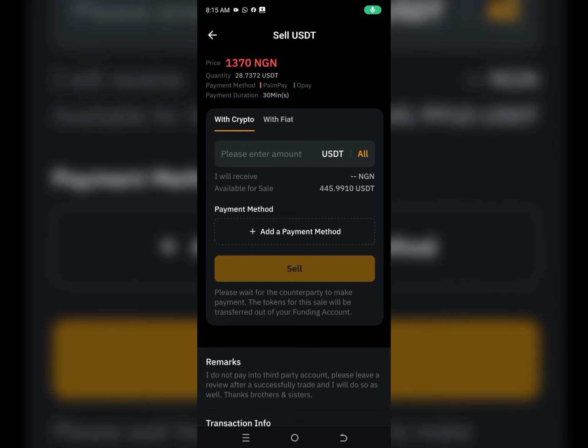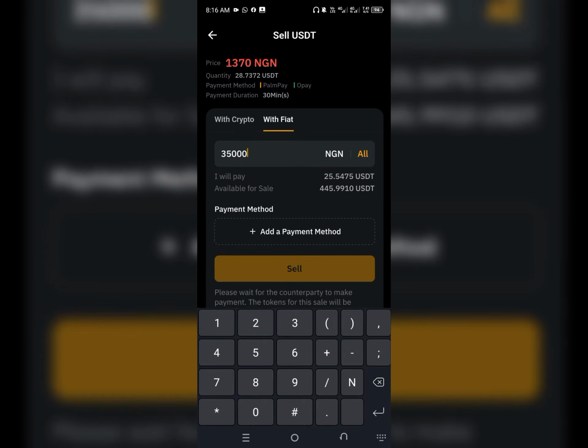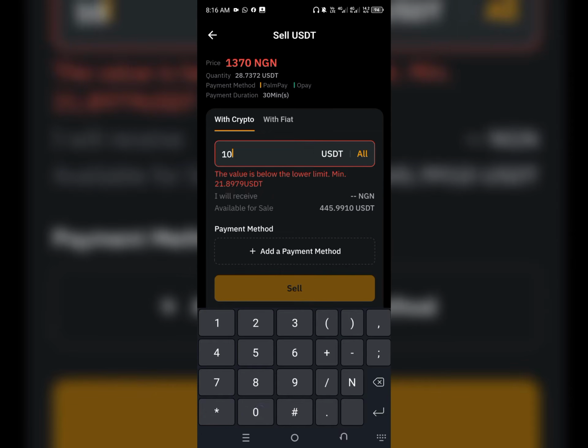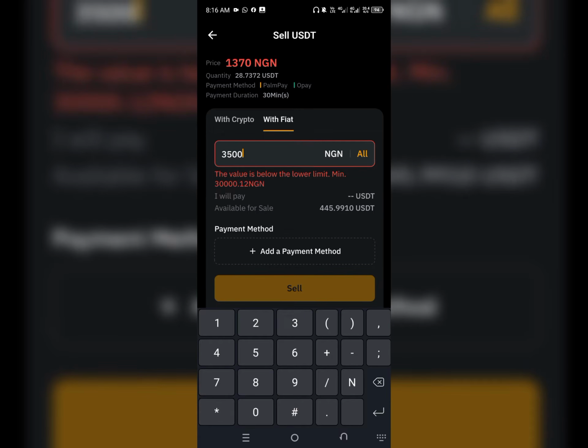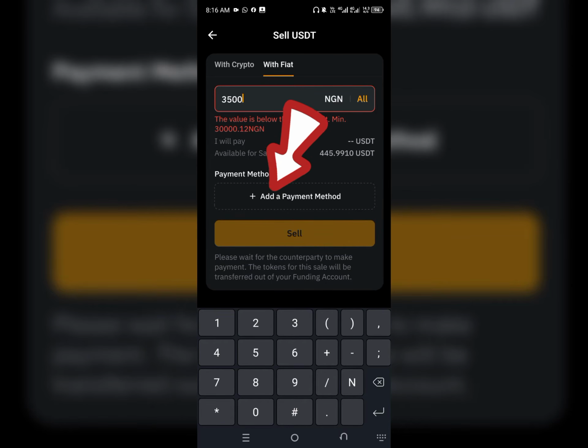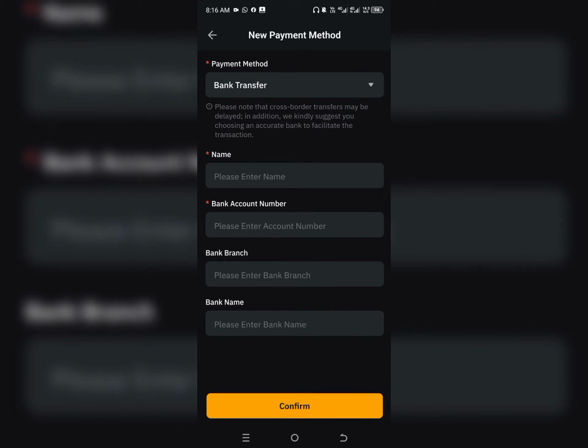As you can see, this is the dashboard for us to enter the amount we want to sell. You can use crypto or fiat. If it is fiat, you can just enter the amount of naira you want to sell. But if you want to use crypto, you can enter maybe 10 USDT, which is not going to be good for us. So let me quickly use the amount in naira, which is 35,000 naira. All you have to do is enter the payment method. You are going to enter your bank details: bank transfer, then your name, your account number, branch, and the bank name.